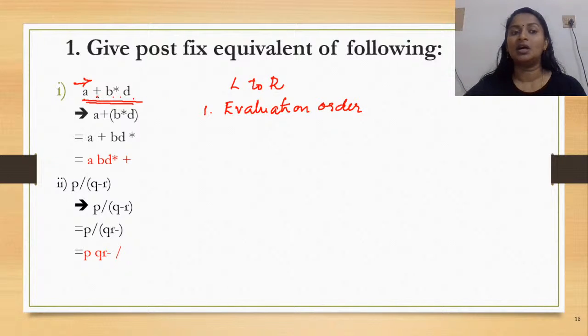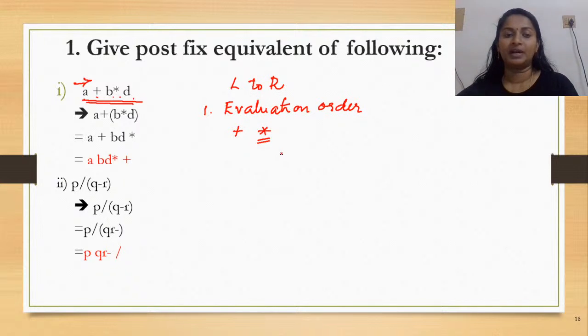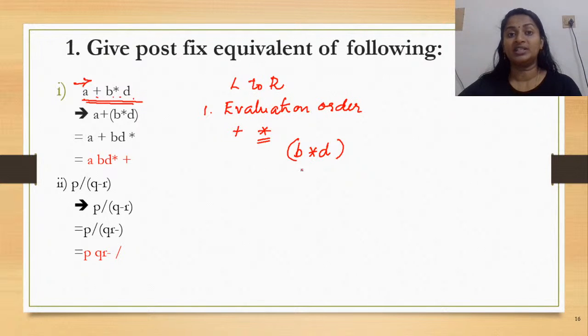Now in this case, which is the operator having highest priority when you compare plus and asterisk? Definitely asterisk, right? So this is the one to be given priority. So you would write B asterisk D in parenthesis to show that this has to be given priority. And this is how the entire expression would look like.